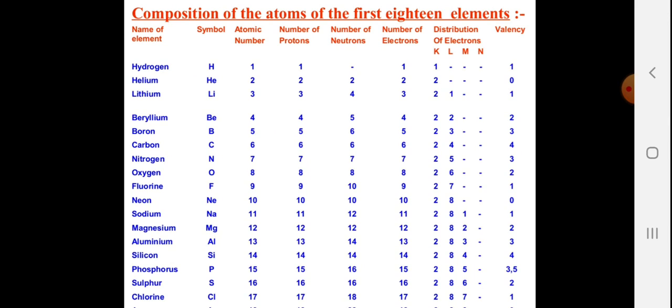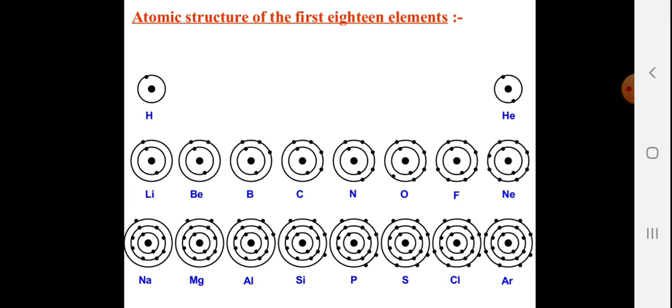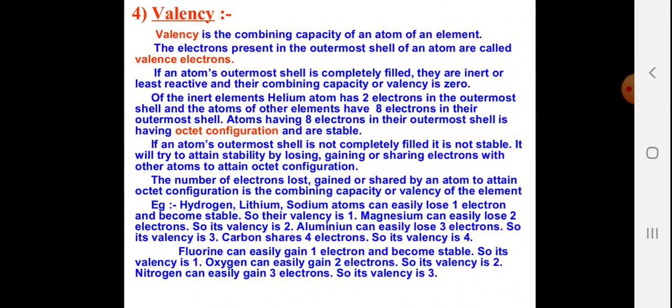And here you can also know the valency and valence electrons. Now let me tell you, the number of electrons present in the outer shell is called the valence electron, and valency is the number of electrons exchanged during ionization or in the process of stabilization. Atomic structure, this is called the electronic configuration. Here I have shown atomic number 1 to atomic number 18, that is argon, and how the electrons are arranged in the different orbits. You can see valency here.